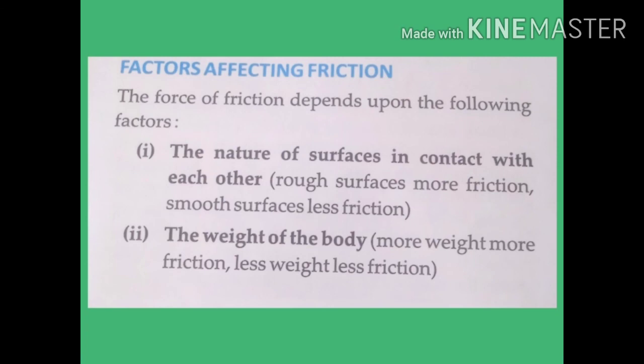Now we will read about factors affecting friction. The force of friction depends upon the following two factors which you are seeing on your screen. First one is the nature of surfaces in contact with each other. Here you can take an example that if the surface is rougher, then the friction is more, and if the surface is smooth, then there is less friction.